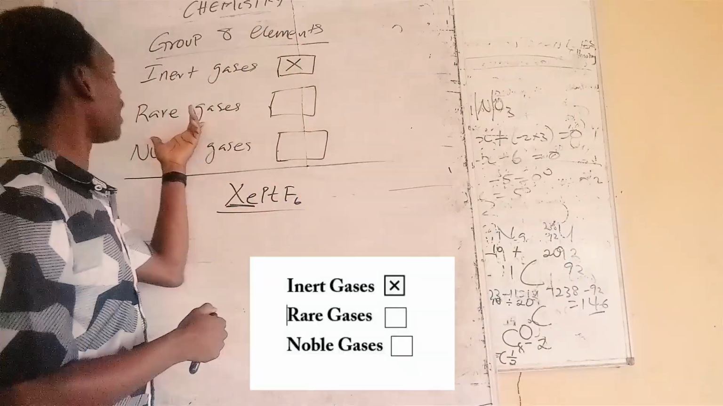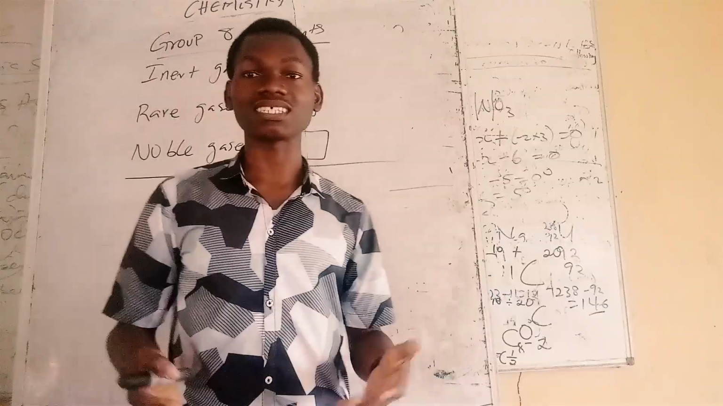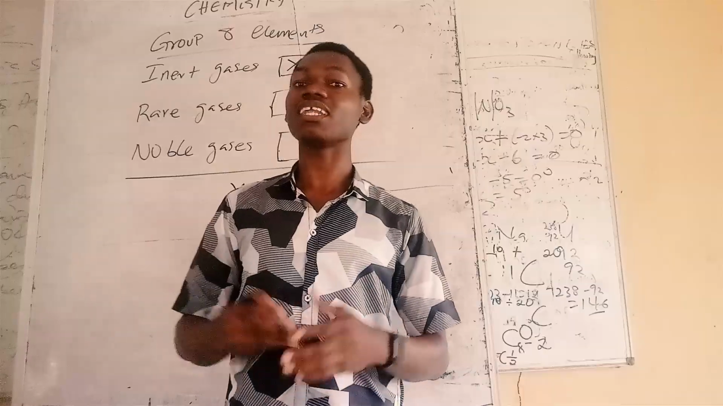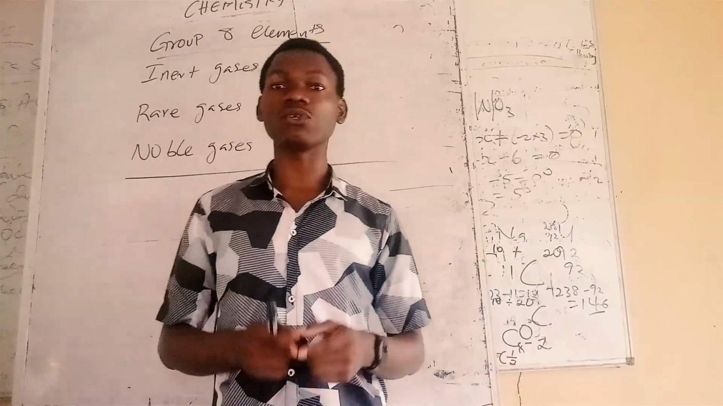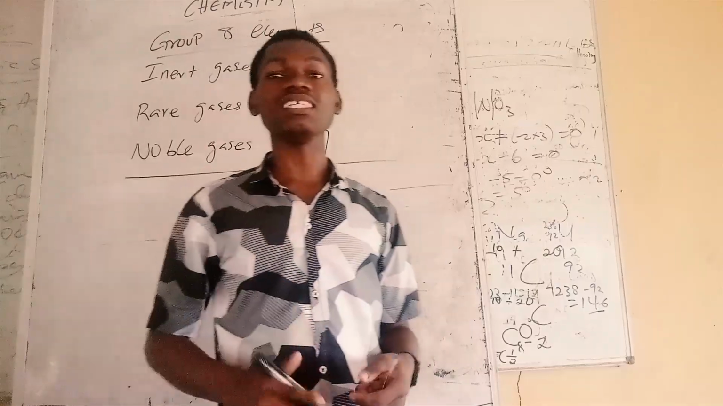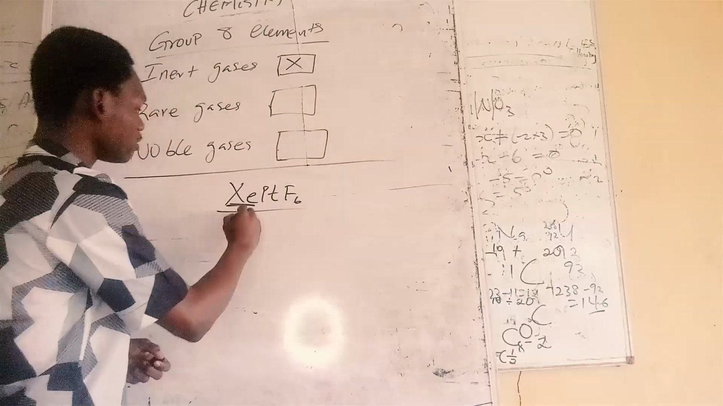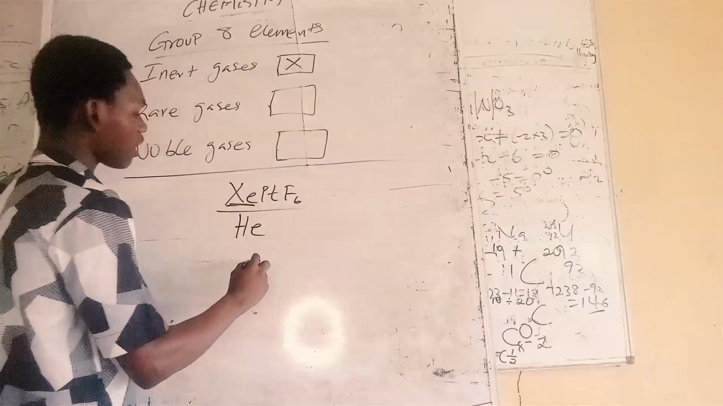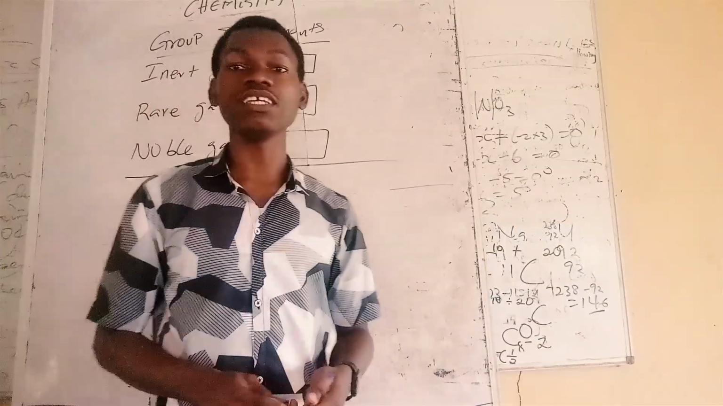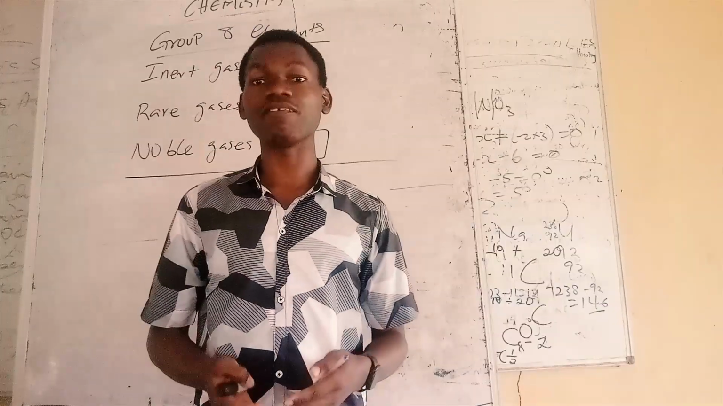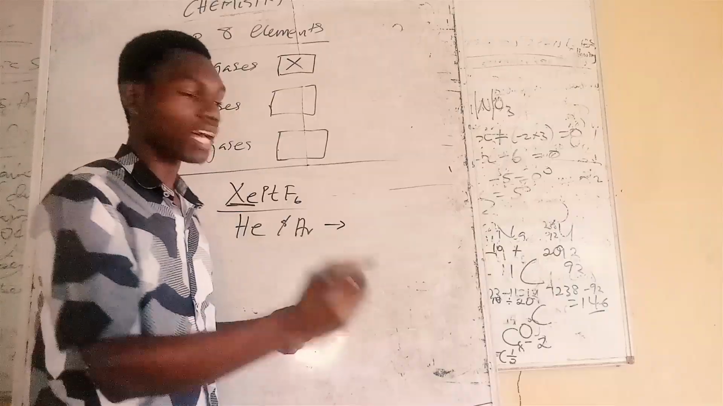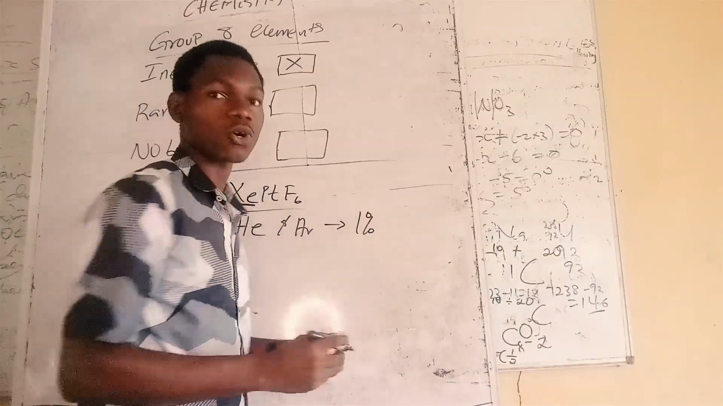Now, what about rare gases? What do we mean by rare gases? Rare means something that you hardly see in the environment. But there are members of group 8 that are actually found in the environment, and those elements are helium and argon. In fact, studies have shown that argon occupies about 1% of the atmosphere.